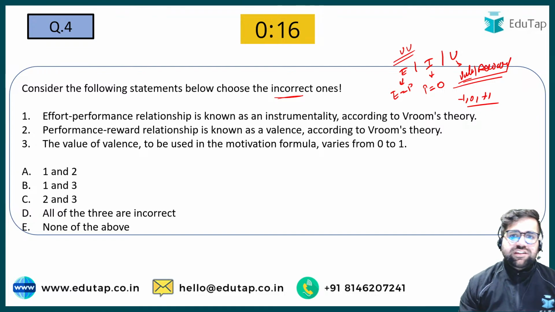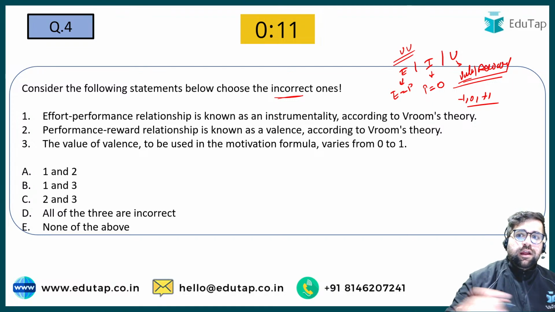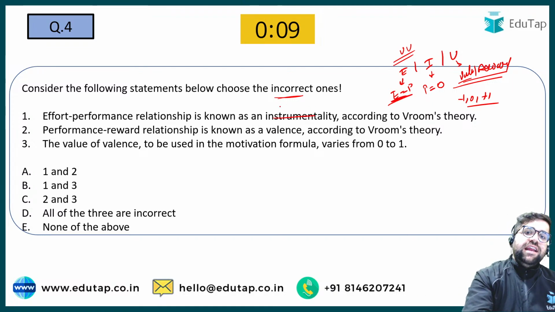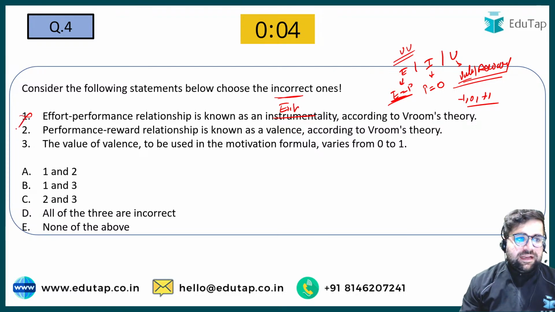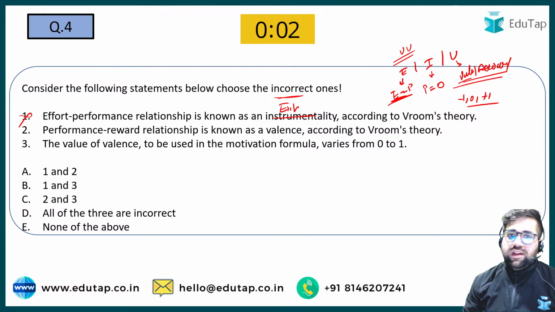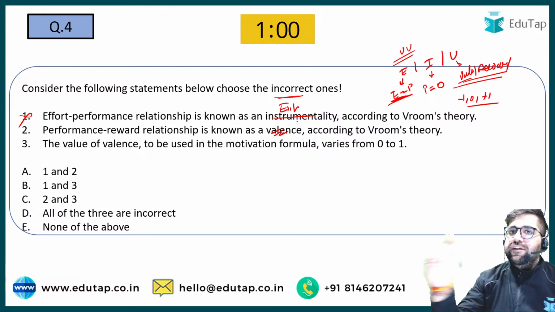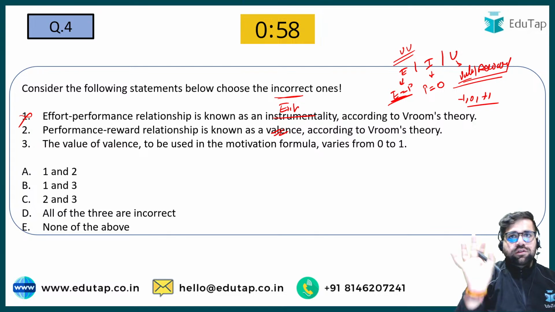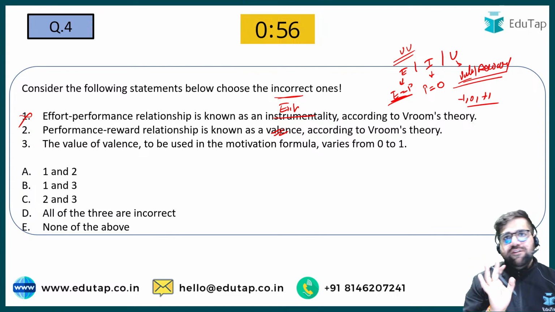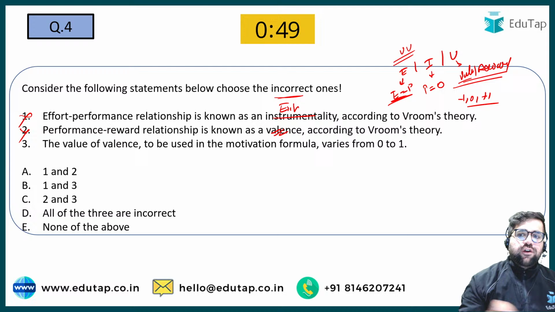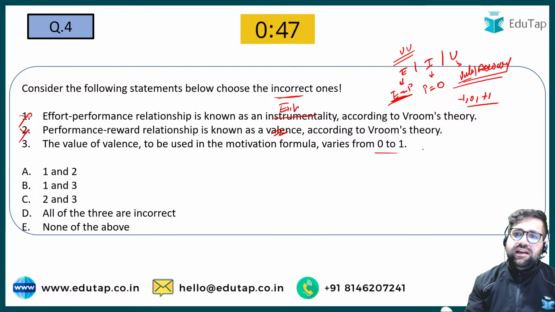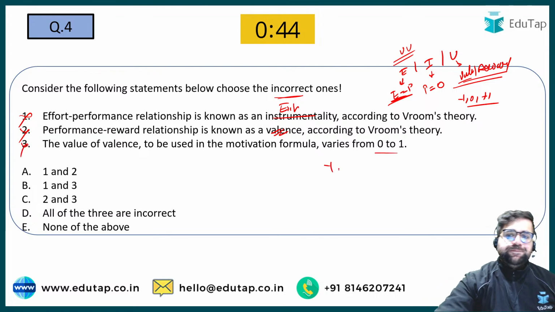Effort performance relationship is known as instrumentality. No, effort to performance relationship is known as expectancy. Therefore your first statement is incorrect. Second, performance reward relationship is known as valency. No, valency never shows you a kind of relationship. Valency just shows you the total value of the final outcome which you are giving. So statement 2 is also incorrect. The value of valency to be used in the motivation formula varies from 0 to 1. Again this is incorrect, because it can be -1, 0 and 1.